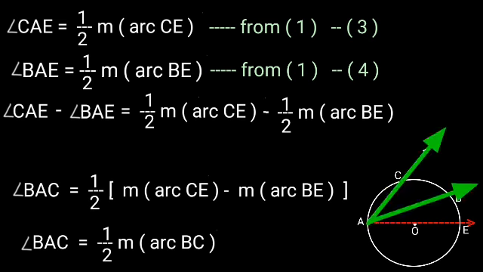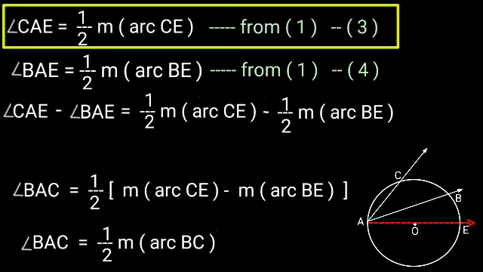There is the third condition. When the center of the circle is outside the inscribed angle. By the first result, angle CAE is equal to 1/2 measure of arc CE.